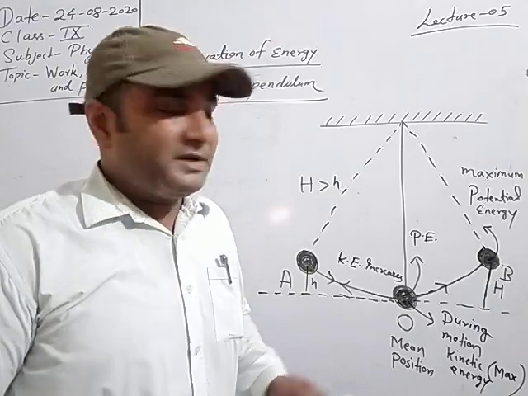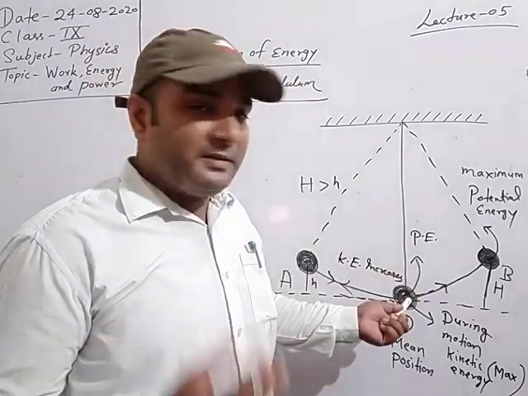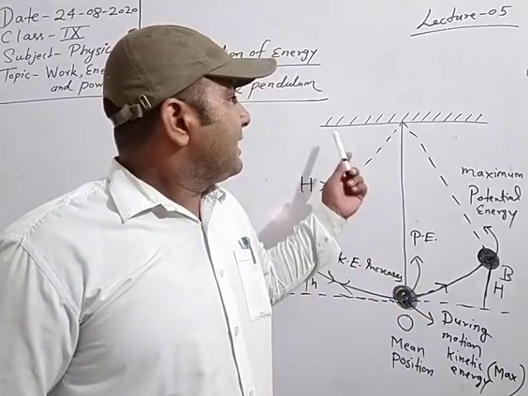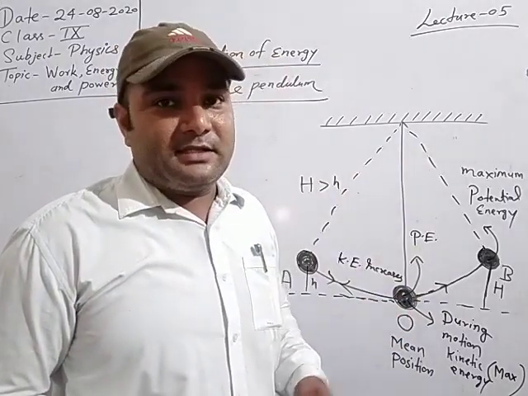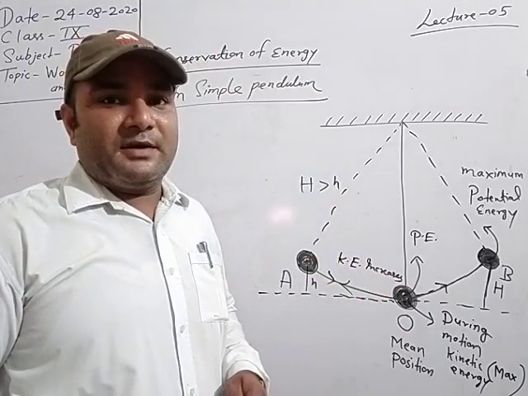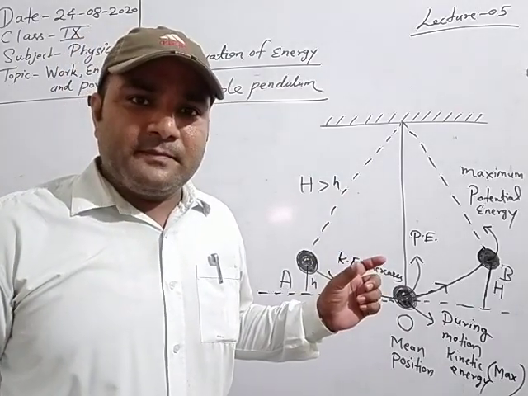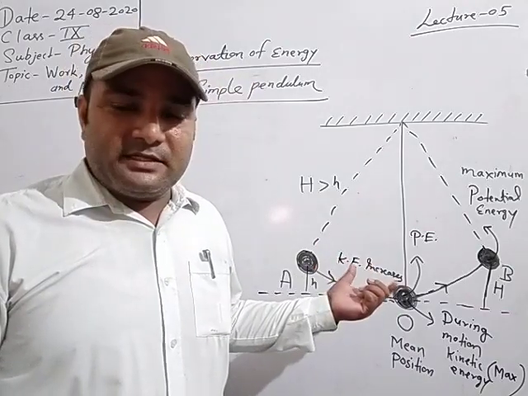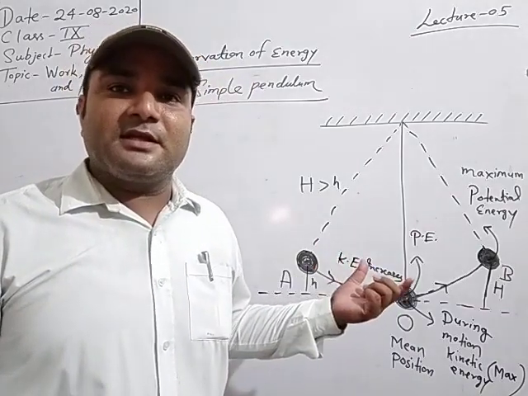And here bob means a simple arrangement. Whenever a heavy spherical bob is suspended with the help of thread and attached with a hanger, this arrangement is a simple pendulum. And this arrangement is showing the conservation of energy.